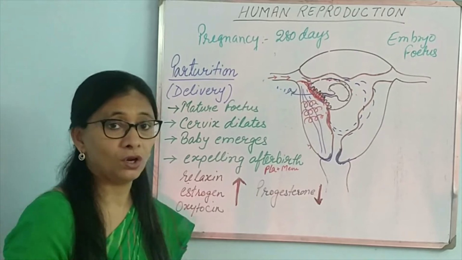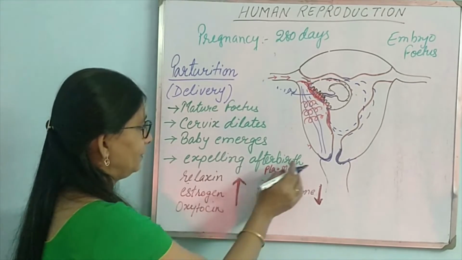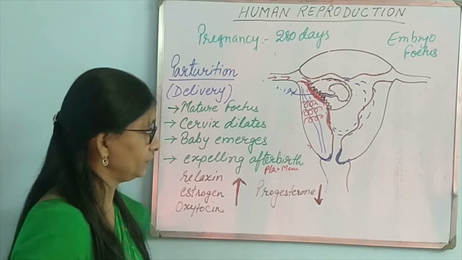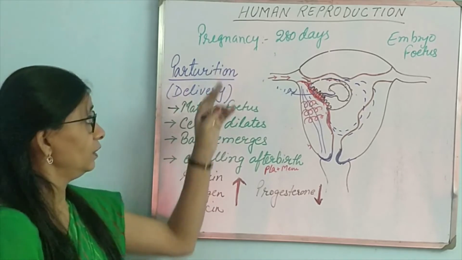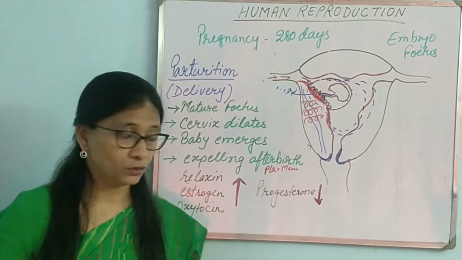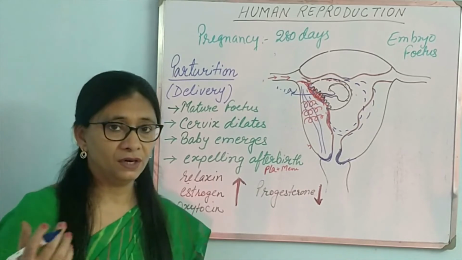in contact with the uterine wall. All these things need to come out. So that is known as afterbirth, the placenta and membrane of the growing fetus. So that also needs to come out. So these four processes make up the parturition process. Okay. Mature fetus, cervix dilates, baby emerges, expelling of afterbirth.